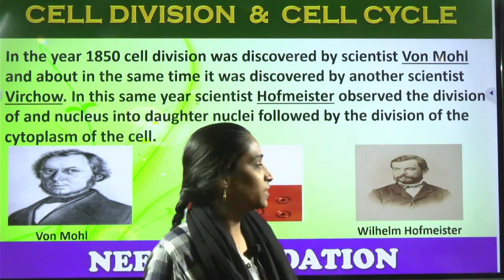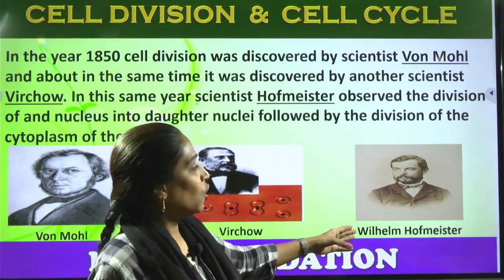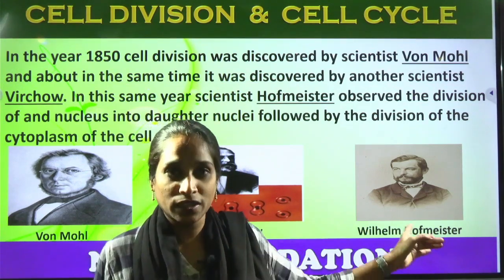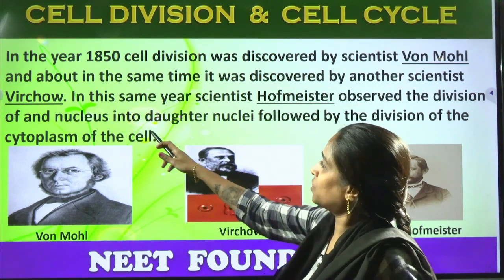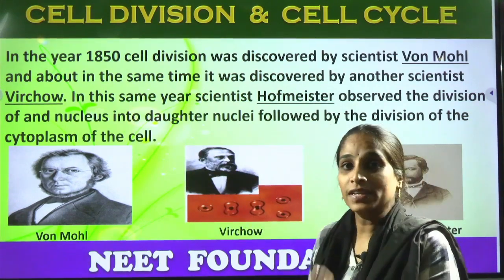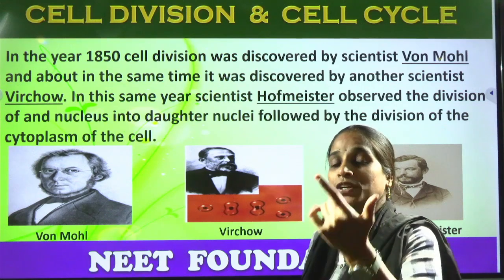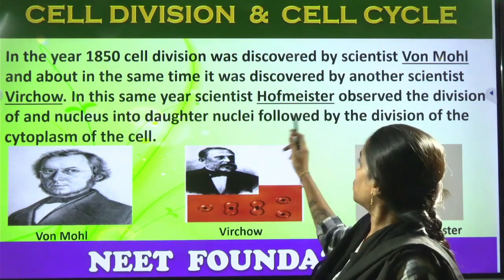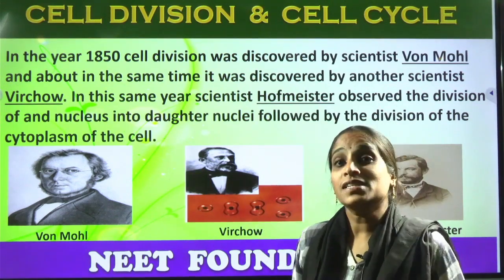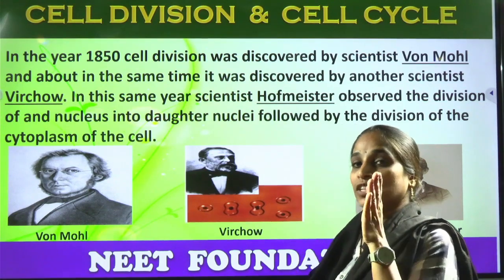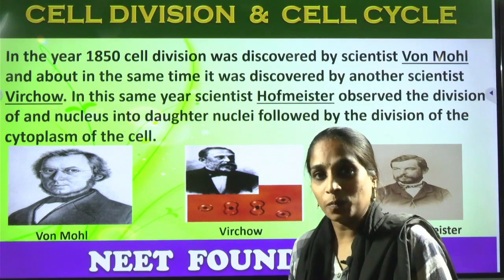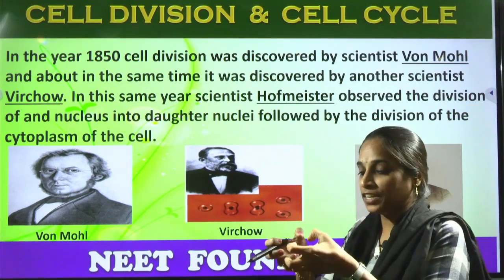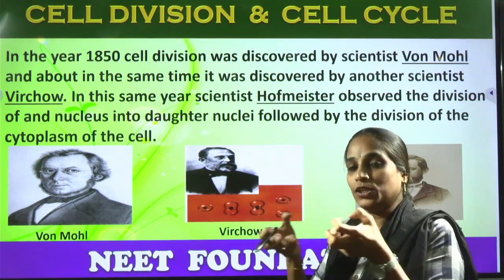And who is another scientist here? Wilhelm Hofmeister. He told that the nucleus divides into daughter nuclei. A single nucleus divides into two nuclei, which is followed by the division of the cytoplasm. First the nucleus divides, next the cytoplasm divides, completely dividing the single cell into two cells.